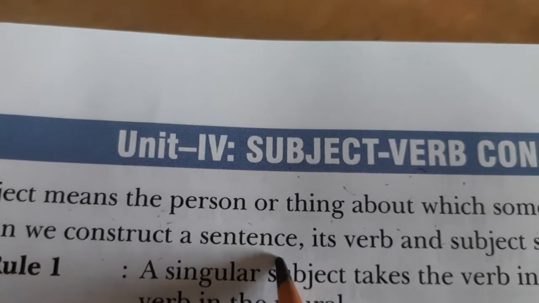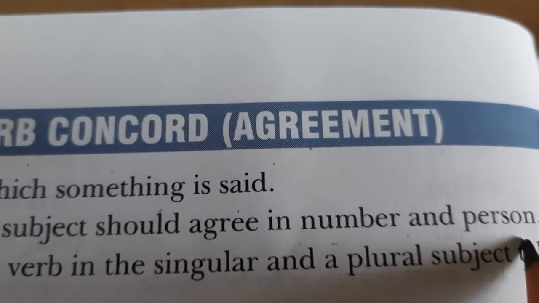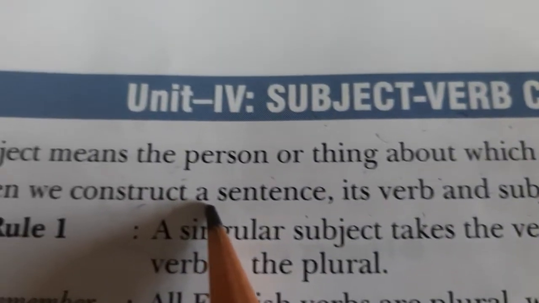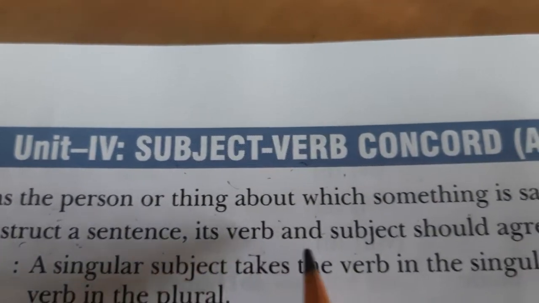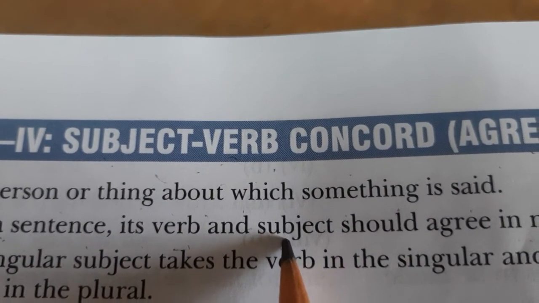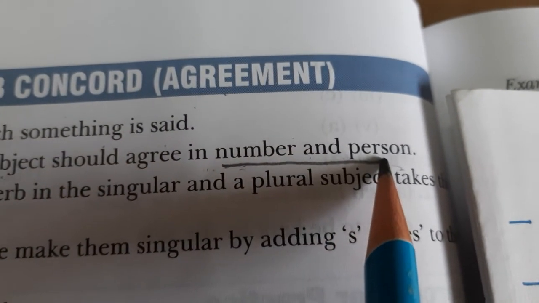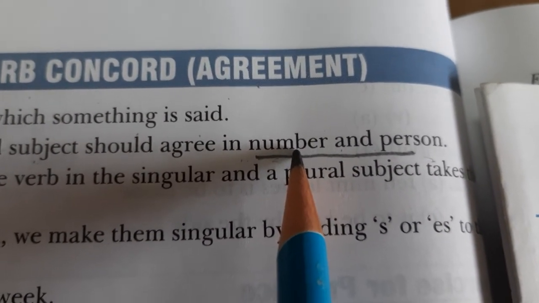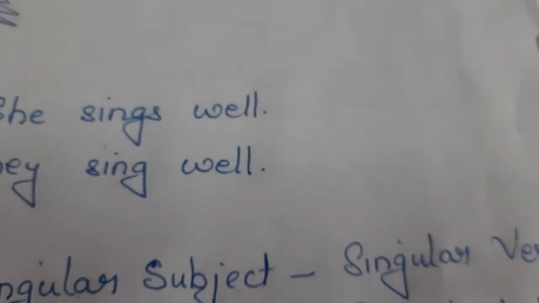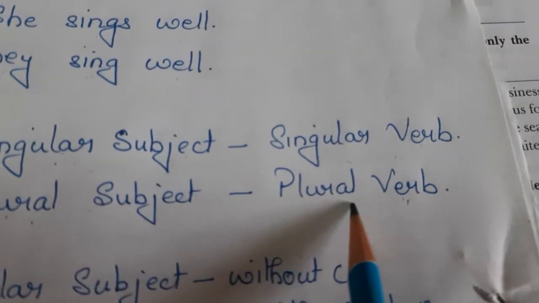When we construct a sentence, its verb and subject should agree in number and person. So, this is the most important thing. While framing and making a sentence, the verb and the subject that is mentioned there, they both should agree in number and in person. In number means they are talking about singular and plural, and that only we have studied here, that singular subject will take a singular verb and plural subject will take a plural verb.